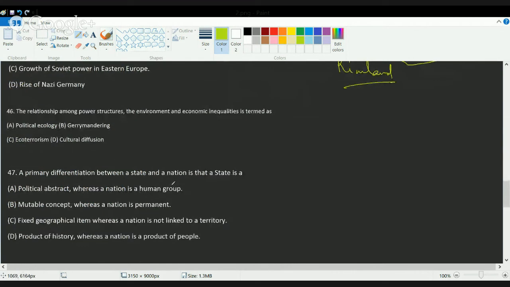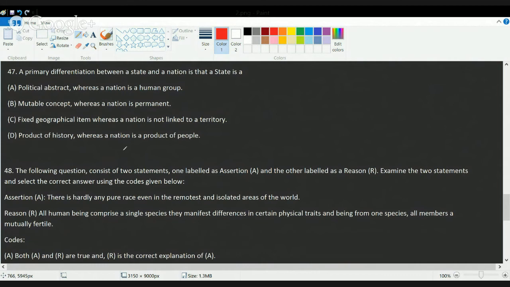The next question is, which of the following explains a relationship among economic inequalities, environment, and power structure? So the correct answer here is political ecology. Political ecology is the term that establishes the relationship between power, environment, and economic inequalities. Okay. The next question is, what is the primary difference between a state and a nation?